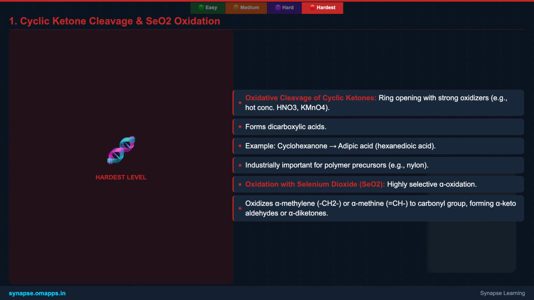Another advanced reagent is selenium dioxide, SeO2. It's highly selective, oxidizing the alpha-methylene or alpha-methyl groups adjacent to a carbonyl to another carbonyl, forming alpha-keto-aldehydes or alpha-diketones. This precise control over oxidation is invaluable in complex synthesis.